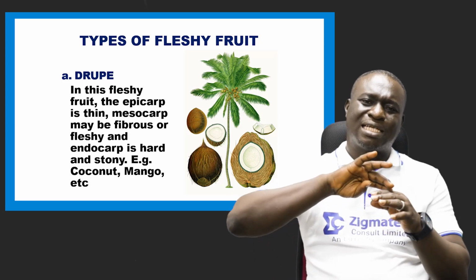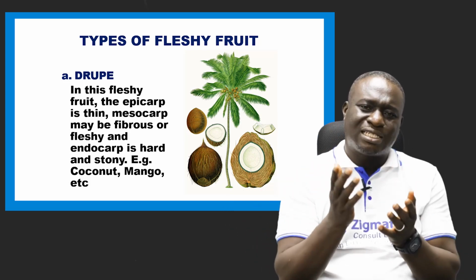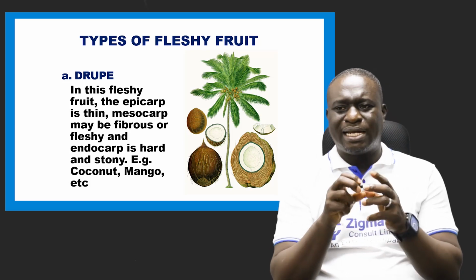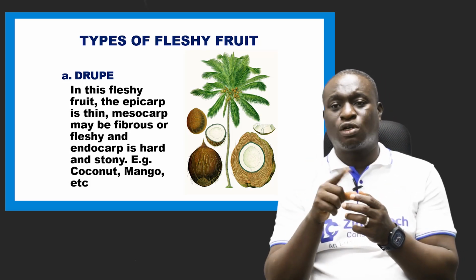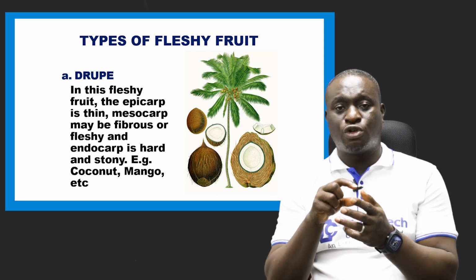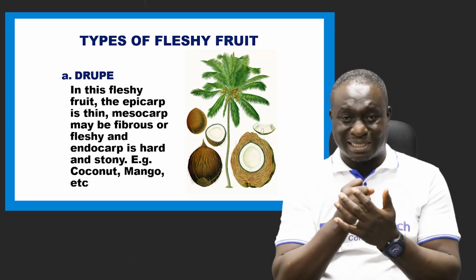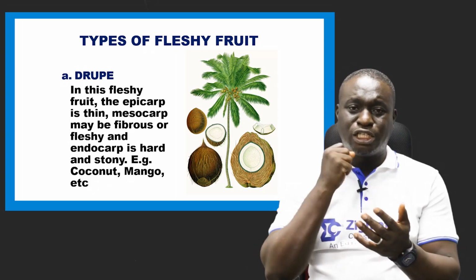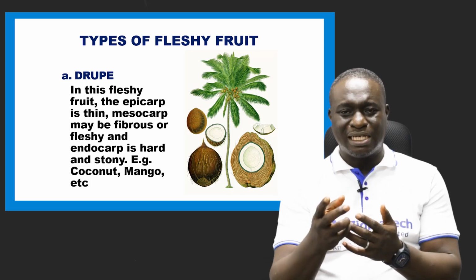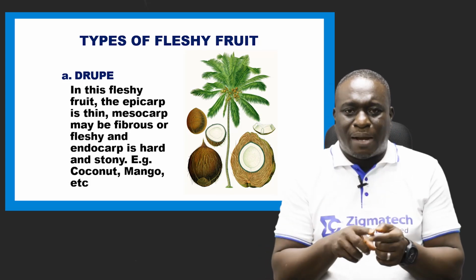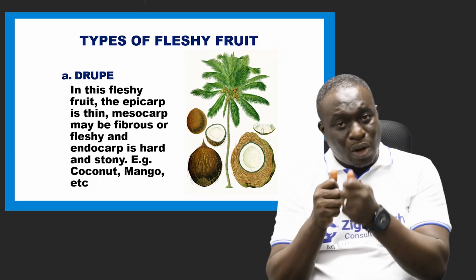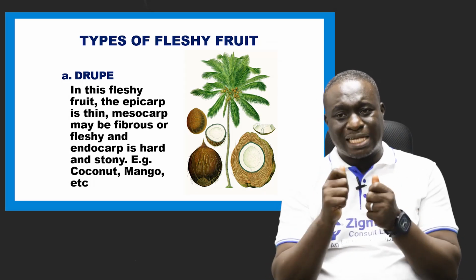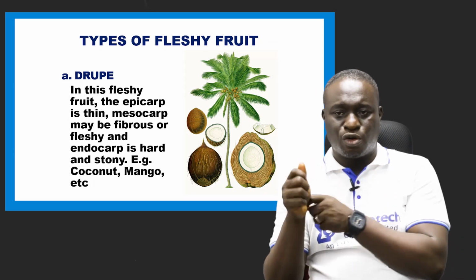Now, the endocarp is the layer that covers the seed. In coconut, it is very hard and stony. You need to crack it to get the seed. So that is the endocarp. In mango, it is also hard, but it is not as hard as that of the coconut.